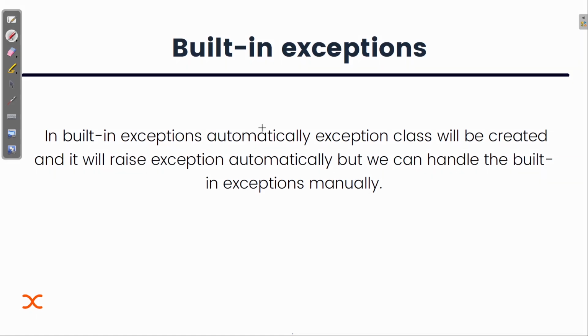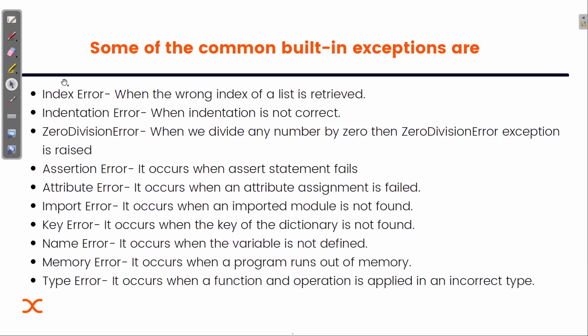In built-in exceptions, exception classes are created automatically, and they raise exceptions automatically, but we can handle the built-in exceptions manually. We have seen that already. Let's check some of the common built-in exceptions that are there in Python, and we can actually handle them. There's a keyword I'm going to tell you all, but till now I'm just explaining that if there is a zero division error,